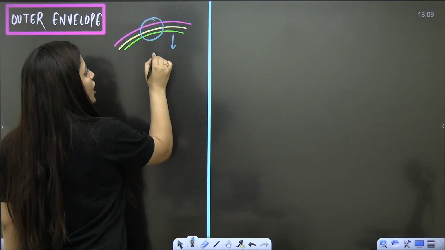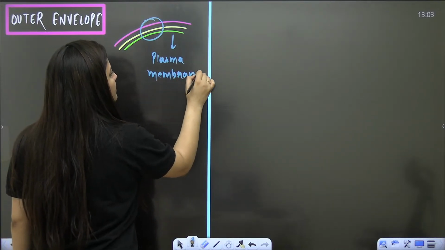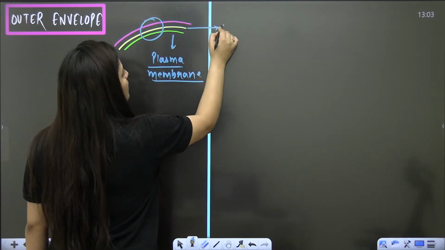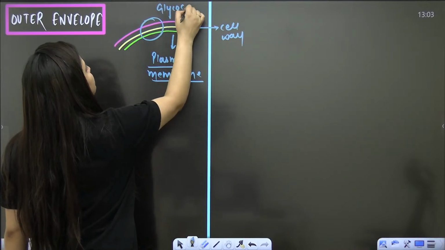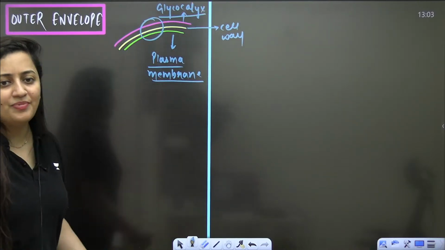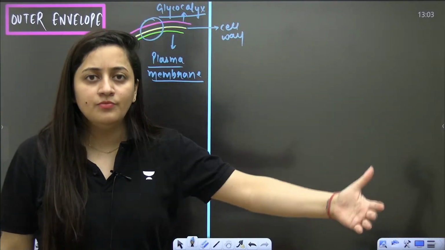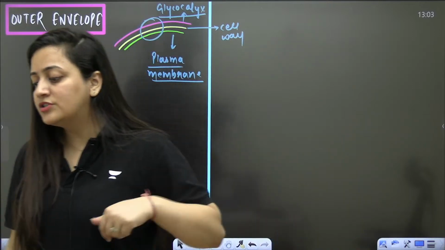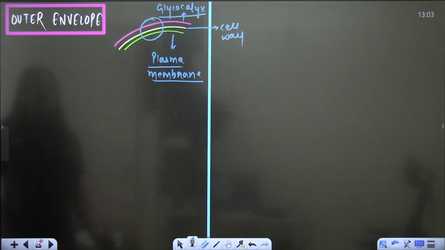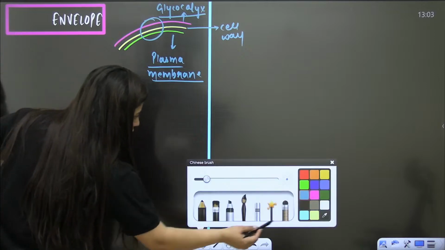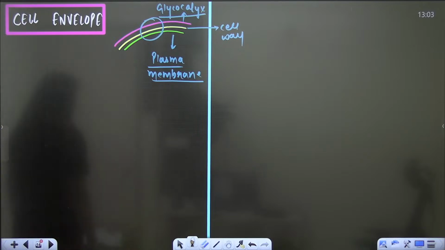Innermost is your plasma membrane. This middle one is your cell wall, and this outer one is your glycocalyx. Please repeat it with me. Inner one, plasma membrane. Middle one, cell wall. Outermost is the glycocalyx, right? Everyone note it. These are the outer envelopes, or you can simply say cell envelope, meaning the covering of the cell.